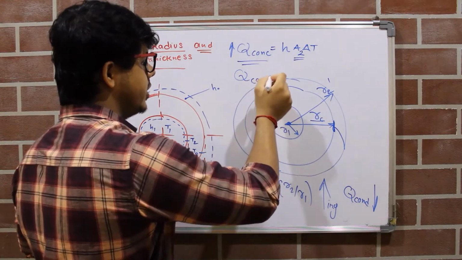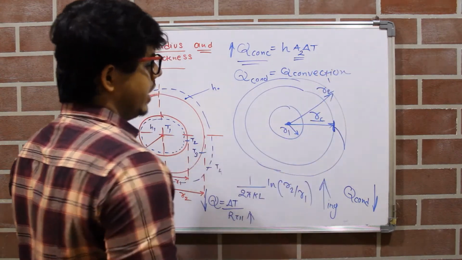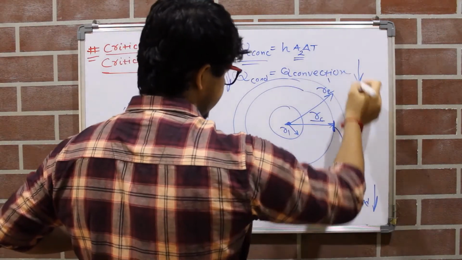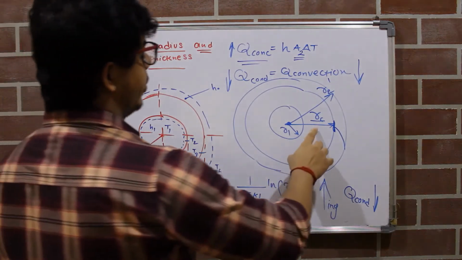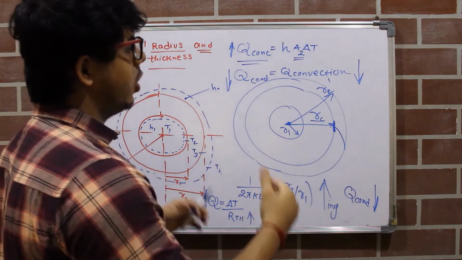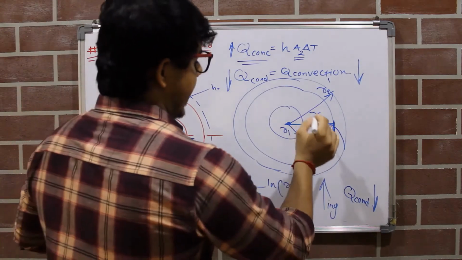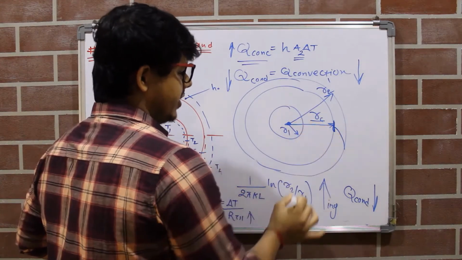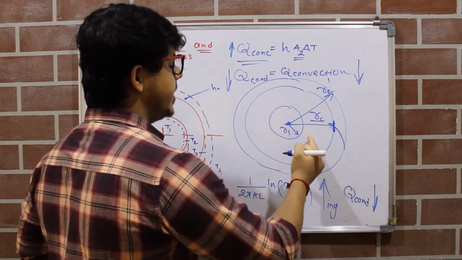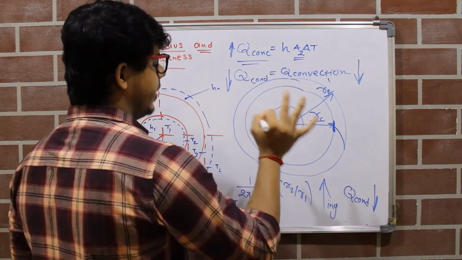So Q conduction should be equal to Q convection, which we had seen just now. As Q conduction is decreasing, this Q convection has to decrease. So we can notice that after adding a particular amount of thickness, when we add more and more insulation, our heat loss is decreasing. At RC radius, we have maximum heat loss, and after RC, our heat loss starts reducing. Now whatever I said, I will show on this graph.